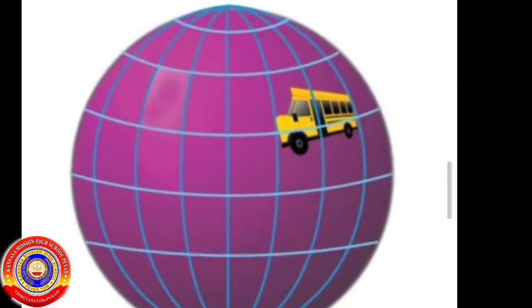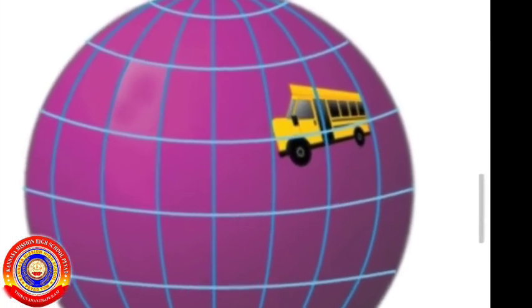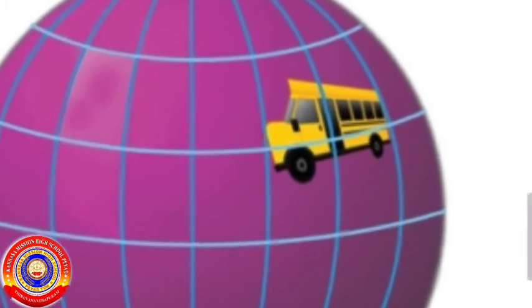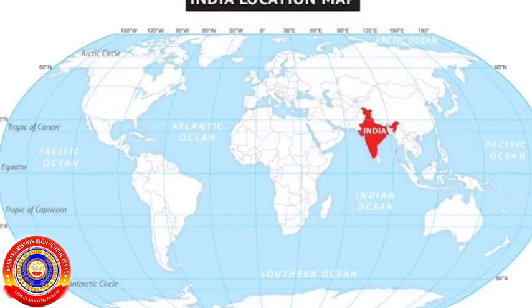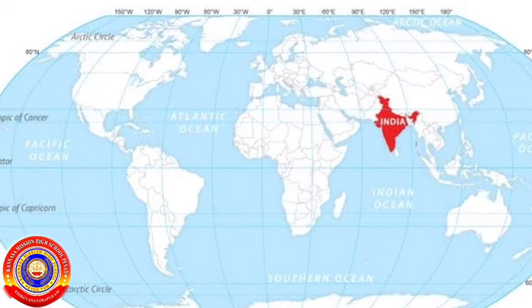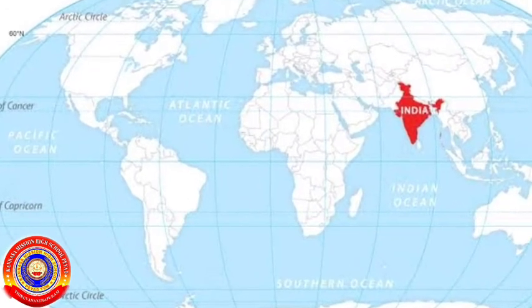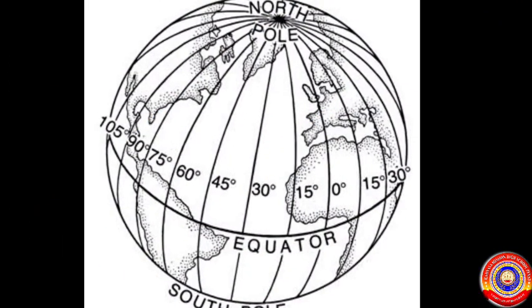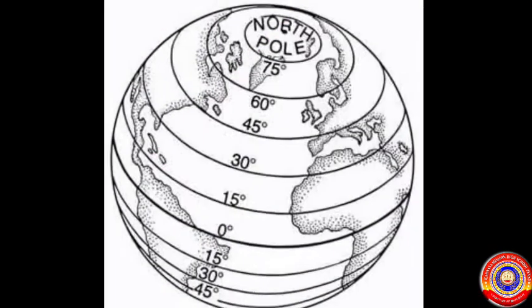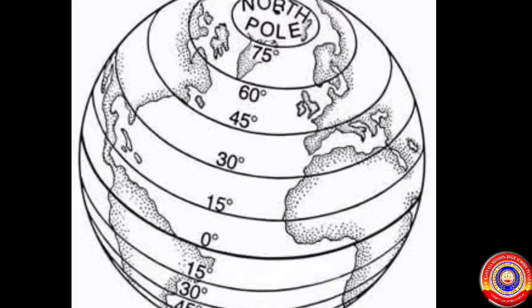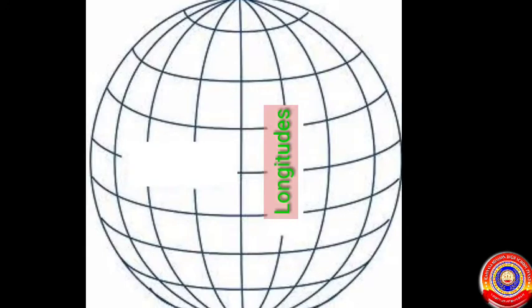Now, shall we try drawing vertical and horizontal lines on the ball? The location of any region on the earth can be determined based on such lines. Let us see how. Now, can you see the vertical and horizontal lines marked on the globe? The vertical lines are called longitudes and horizontal lines are called latitudes. Such lines shown on the globes and maps are imaginary lines.